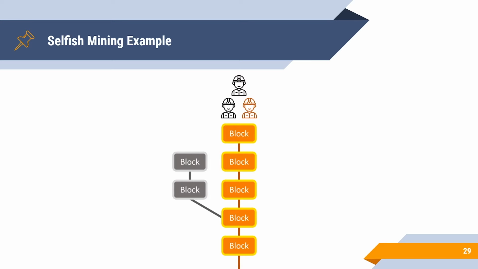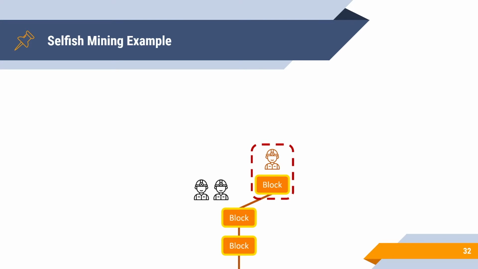The other branch would be pruned, and all the rewards would be given to Sarah. Now consider one last scenario.